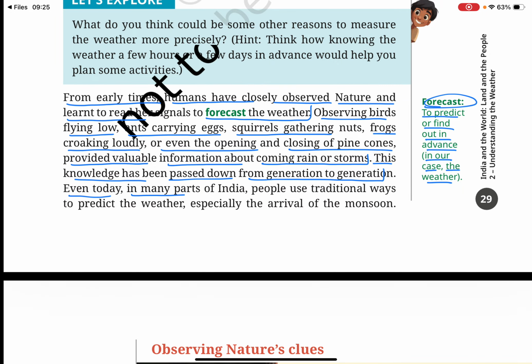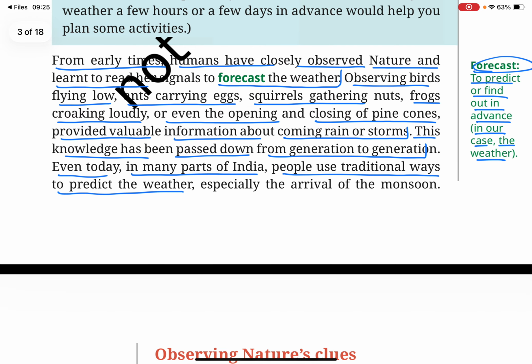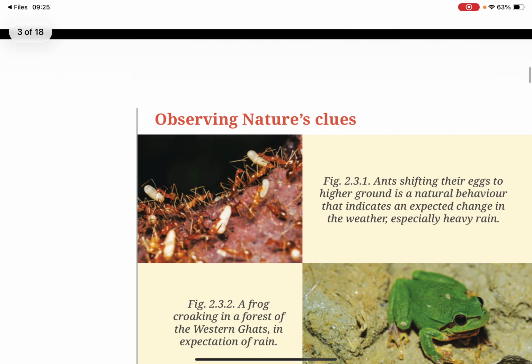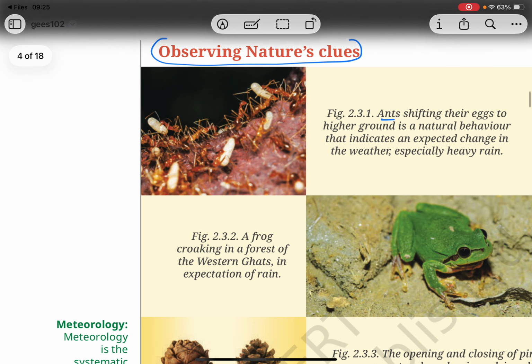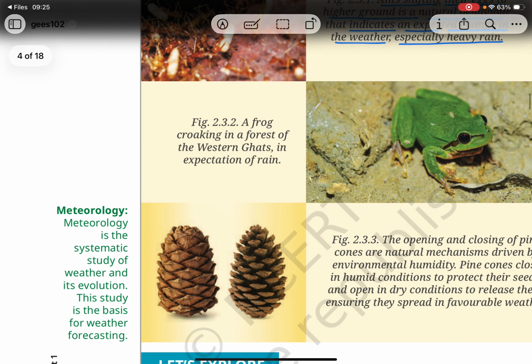Even today, in many parts of India, people use traditional ways to predict the weather, especially the arrival of the monsoon. Observing nature's clues: ants shifting their eggs to higher ground is a natural behavior that indicates an expected change in the weather, especially heavy rain. A frog croaking in a forest of the Western Ghats in expectation of rain.